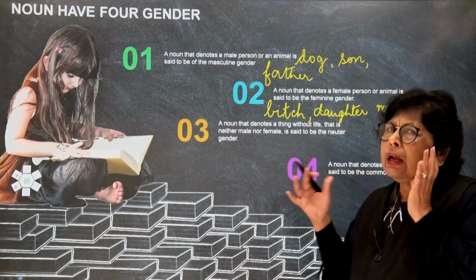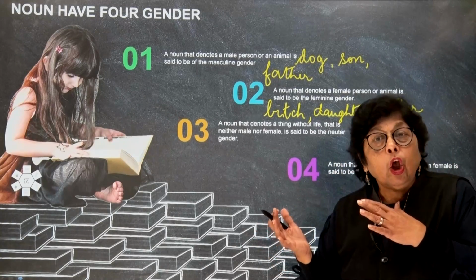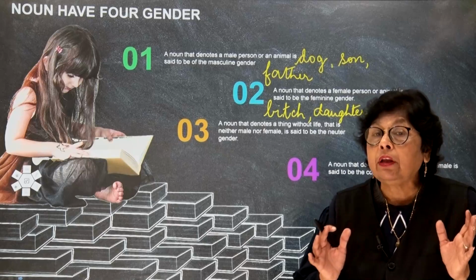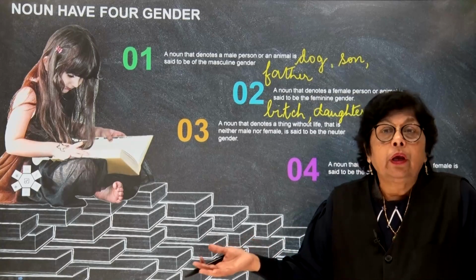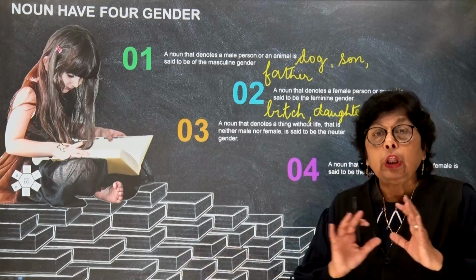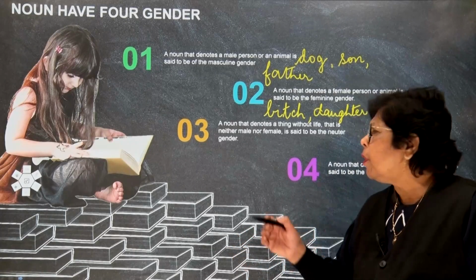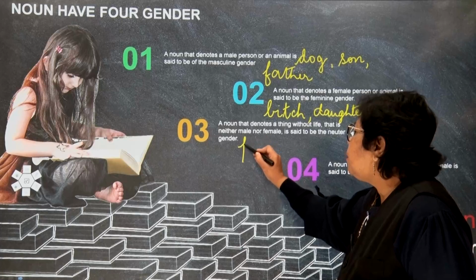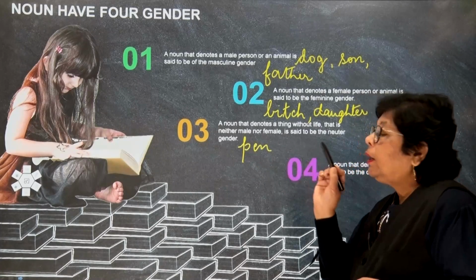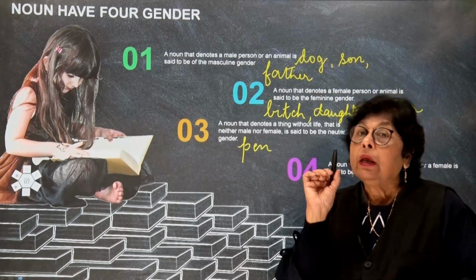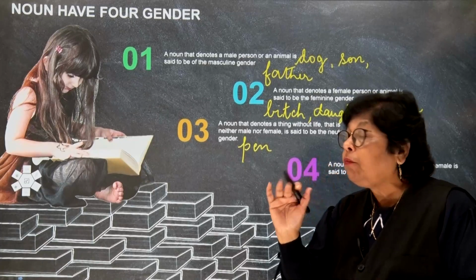You can neither classify it as male nor as female. It's just a thing with no particular gender attached to it. Now let's discuss some examples. Well, children, the pen that I have is not masculine or feminine. It's just a non-living thing.